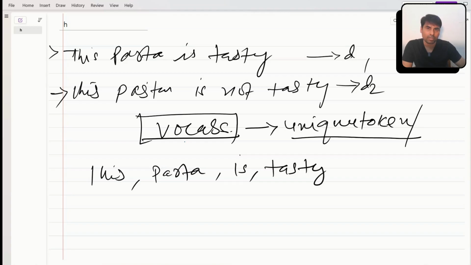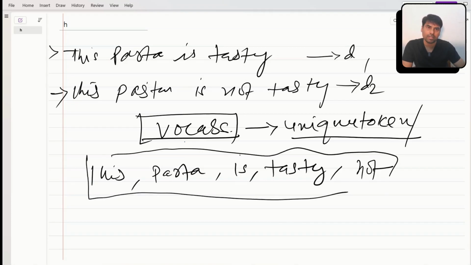I'm not repeating this because it should be unique. Pasta is already covered, not is not there, so I'm covering not, right? And tasty is already covered. Okay, so this is my simple vocab. It's very simple, right?